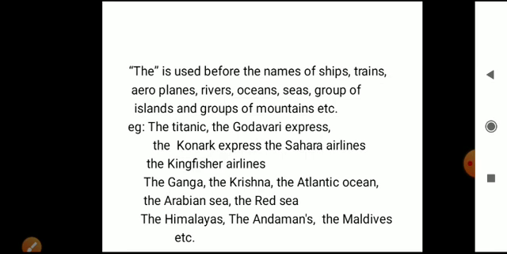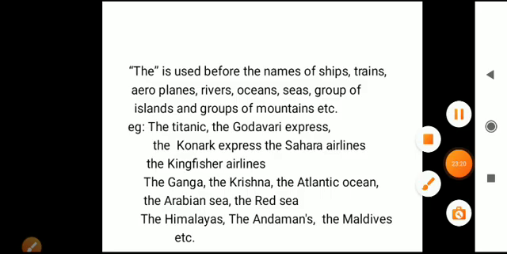When you are using all these types of names, you have to use "the" before the names of ships, trains, aeroplanes, rivers, oceans, seas, groups of islands, and groups of mountains, etc. Okay, beta? Did you understand where to use "the"? In the next class, we are going to learn some more usages of "the" and where we should not use the articles. Okay, beta? Thank you for listening to my class, dears.